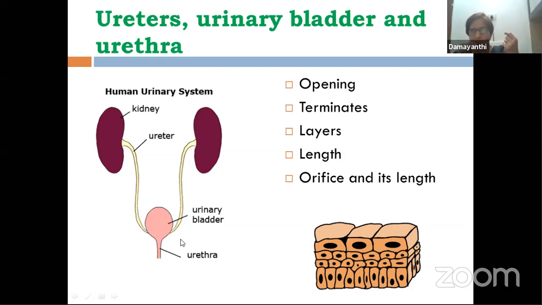If you take a deflated balloon and then try to fill it with air, slowly you find expansion of the balloon. Similarly, here also this can get expanded, which is called distension, distensible. So inside it is made up of detrusor muscles, and the innermost lining, that means the lining which faces the lumen or the cavity of urinary bladder, is once again transitional epithelium.